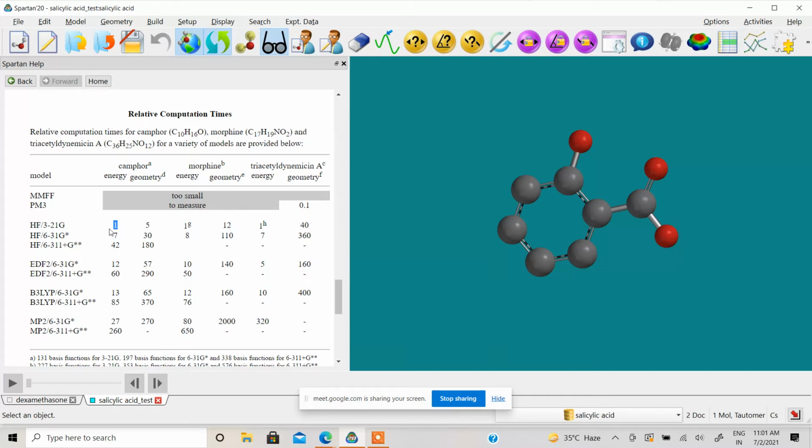What 1 means: in my case, if I run DFT on camphor on my computer, it will take around 25 minutes. So 25 minutes, 1 unit, is standard for my computer. If you run any molecule with a camphor-like configuration, it will take that much time for your system. It will differ for different systems.